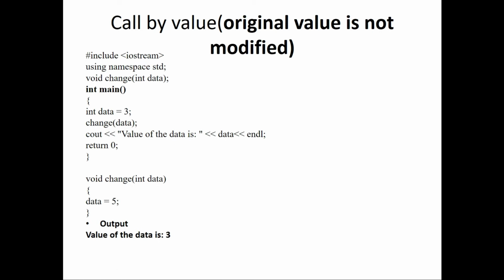And here you can see I'm trying to modify the value of data. Already the value of data is 3 in my int main, but I'm trying to change it to 5. Will it be modified? No, definitely not. So when it sees the closing bracket, it jumps back over here and displays on the screen. Now I'm telling it to print the value of data. Which one will it print? Will it be printed as 3 or as 5? Yes, it will be printed as 3. So this is call by value, where your original value, that is 3, cannot be modified. That is why we call it call by value.